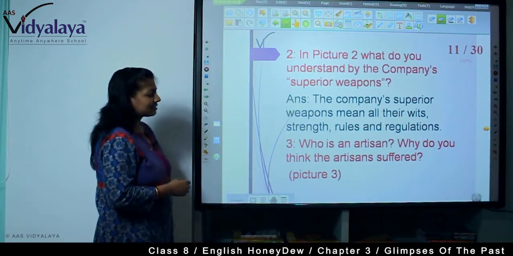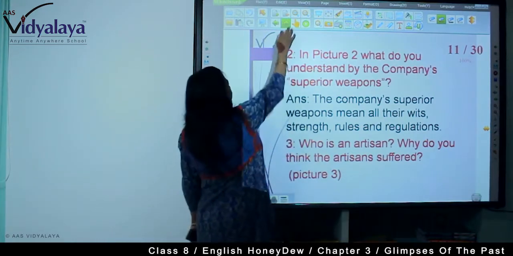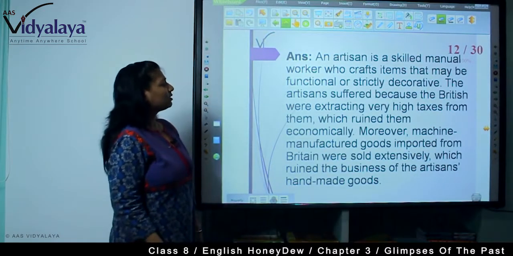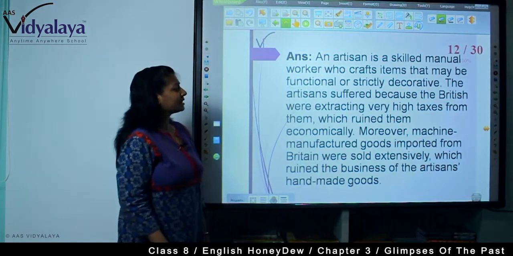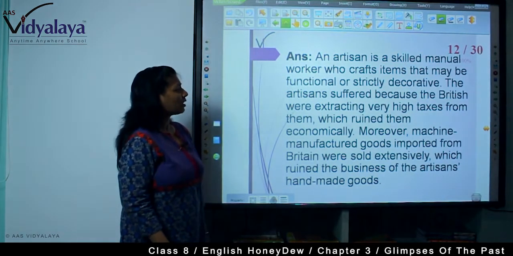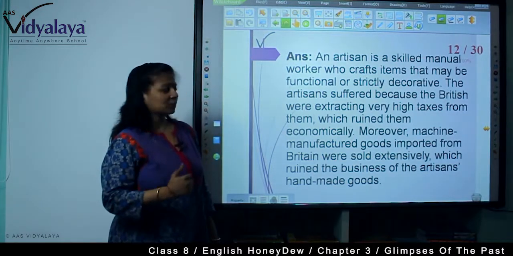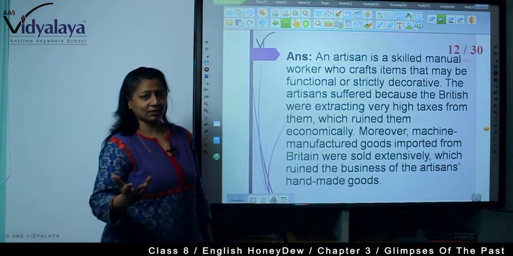Who is an artisan? Why do you think the artisans suffered? An artisan is a skilled manual worker who crafts items that may be functional or strictly decorative. Weavers, cotton weavers were there.